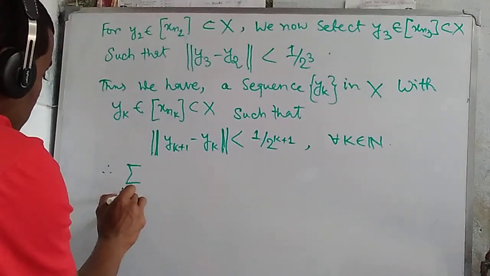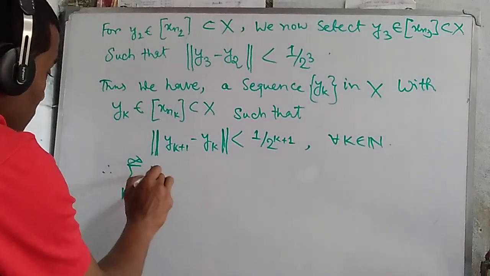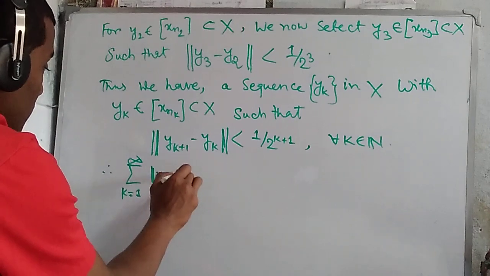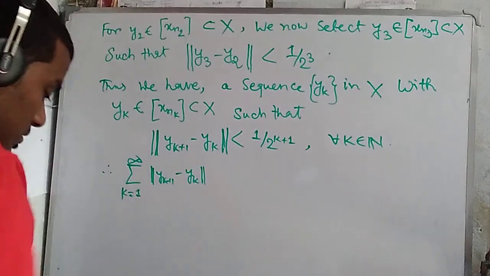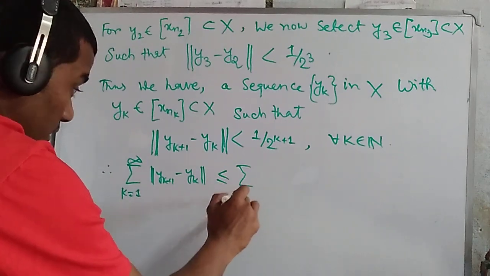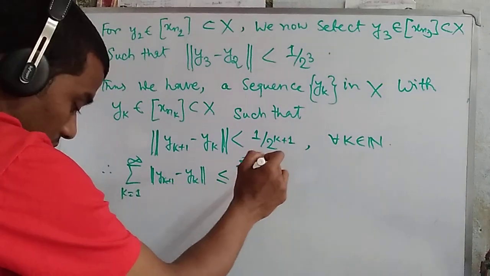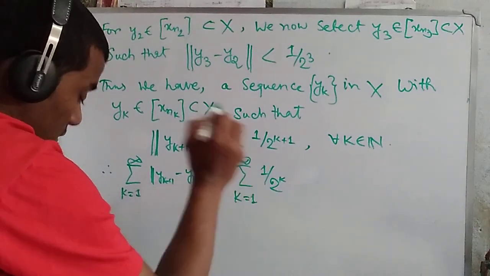Here, the sum over k equal to 1 to infinity of the norm of y_{k+1} minus y_k is less than or equal to the sum over k equal to 1 to infinity of 1 by 2 to the power k.